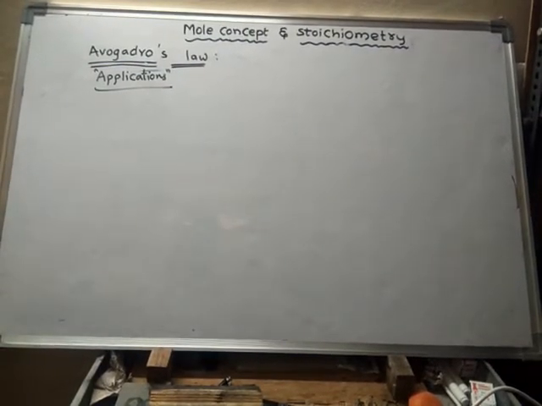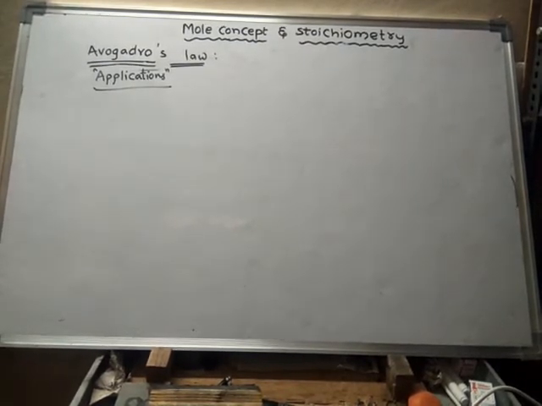Under which conditions, or where, this law is applicable. This law is applicable in many cases. So what are the different cases where this law is applicable? These are said to be applications of Avogadro's law.